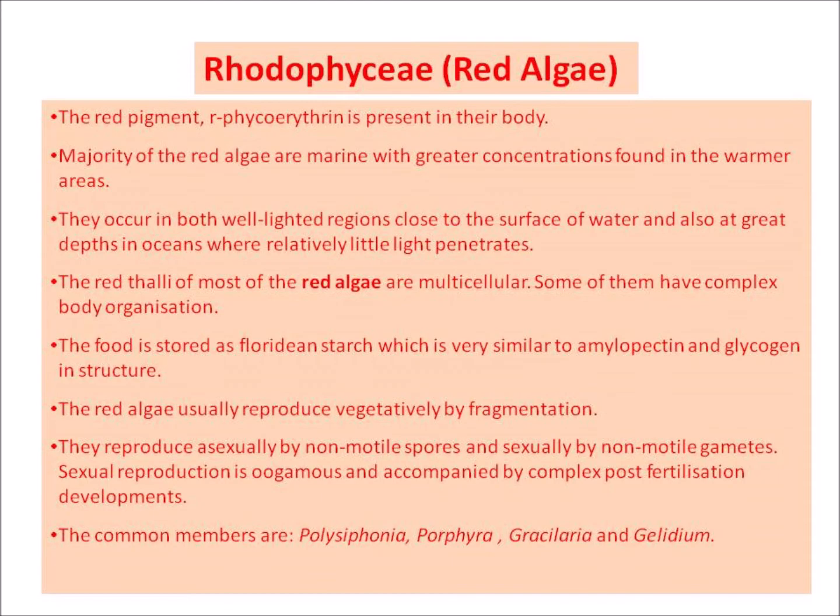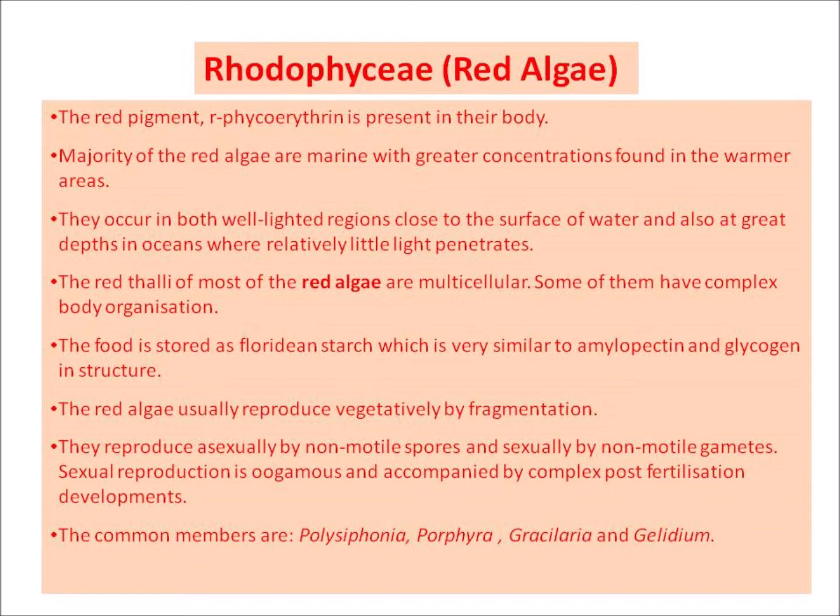Next is Rhodophyceae, or red algae. The red pigment phycoerythrin is present in their body. The majority of the red algae are marine, with greater concentrations found in the warmer areas. They occur in both well-lighted regions close to the surface of water and also at great depths in the ocean where relatively little light penetrates. The red thalli of most of the red algae are multicellular. Some of them have complex body organization. The food is stored as floridean starch, which is very similar to amylopectin and glycogen in structure.